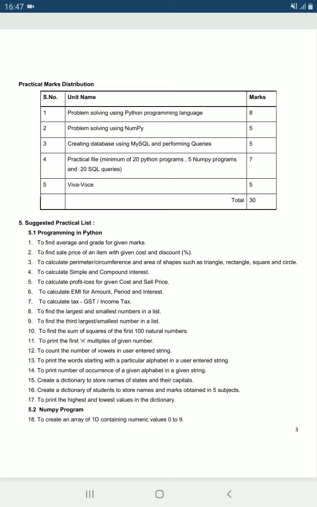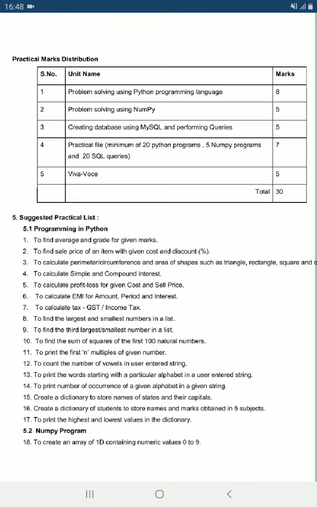Then your practical file: in your practical file you have to write at least 20 Python programs, 5 NumPy programs, and 20 SQL queries. This practical file is totally computerized and spiral bound. It is not a handwritten file, that will not be accepted. It is totally a computerized file, that is of 7 marks, and 5 marks for the Viva. Then total 30 marks.